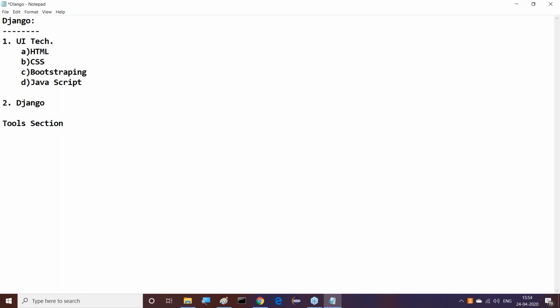Now coming to the tools section. What exactly are the tools you are going to use, sir, majorly to prepare these applications? People are having some questions there, clearly. Understand, guys, what I'm telling you clearly. I'm going to start the tools section. I'm going to provide these tools. What are the various tools I'm going to use? If you observe, up to these UI technologies, maximum Atom I will use.